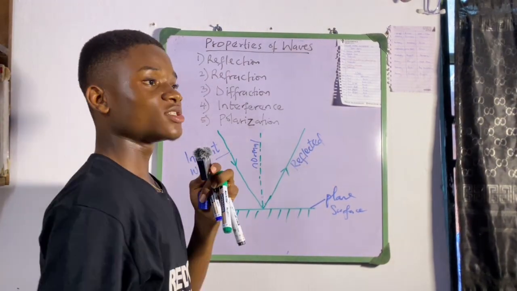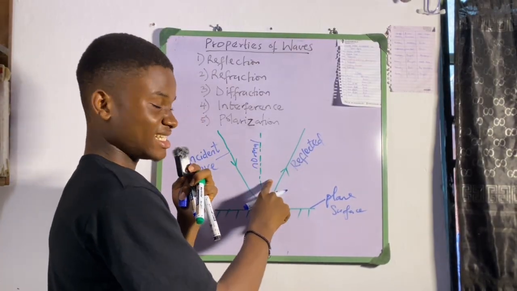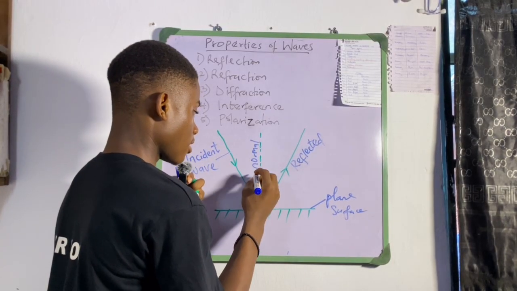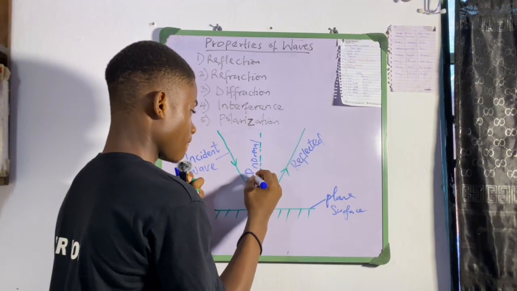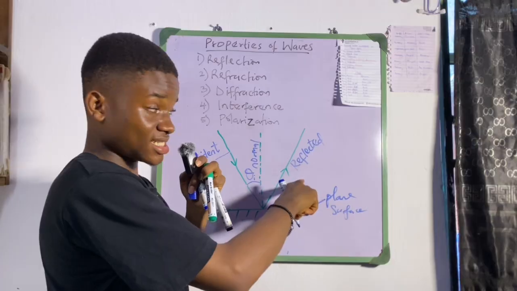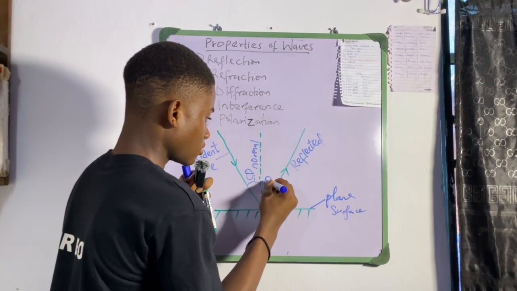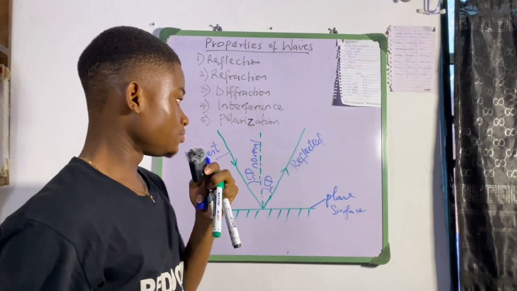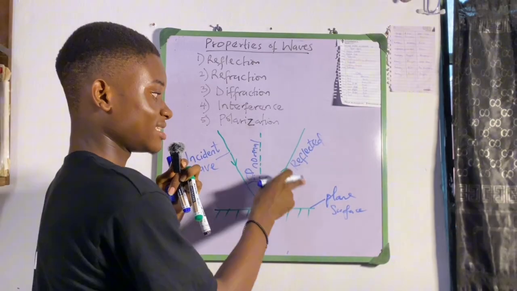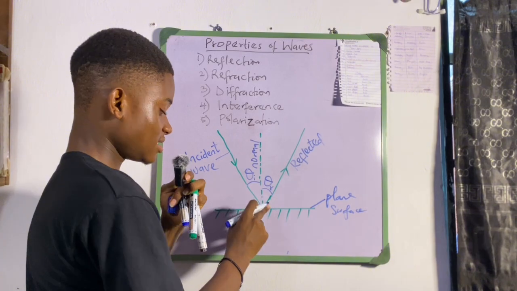So what you should know is that the angle between the incident and the normal is the same as the angle between the reflected and the normal. So if this is 60 degrees, this will also be 60 degrees.